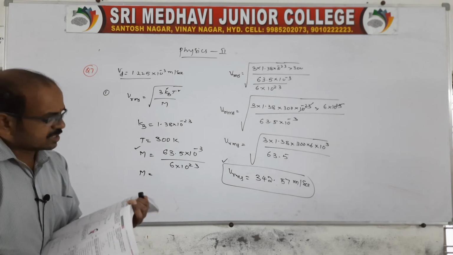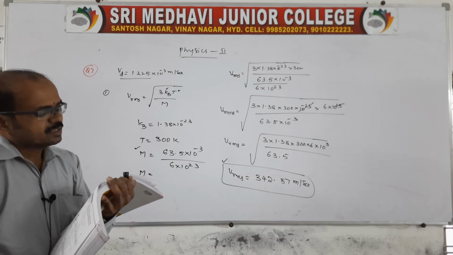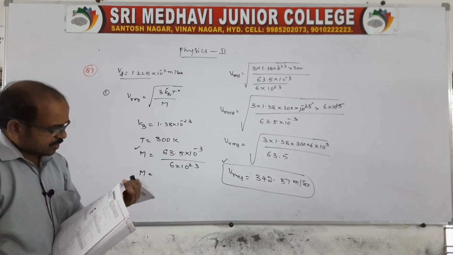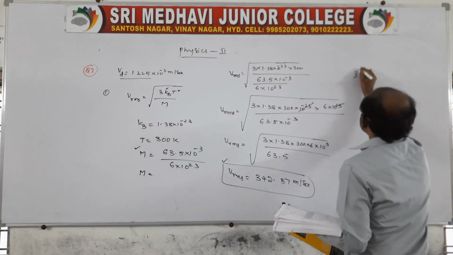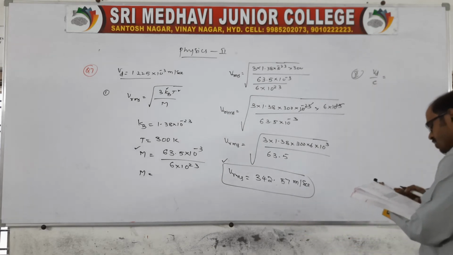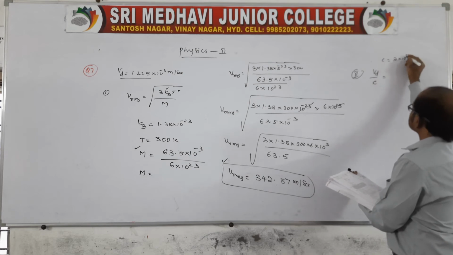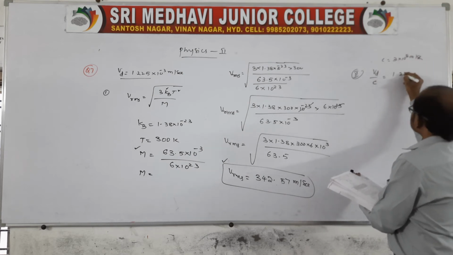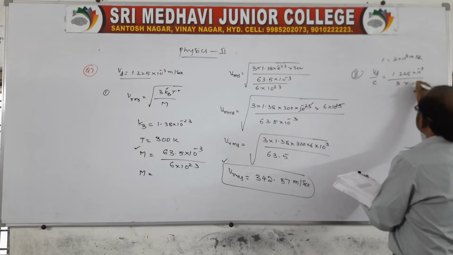The second one is asking for the speed of propagation of electric field along the conductor with the cause of the drift motion. So the second part is asking for the ratio of drift speed to the speed of light. We know the speed of light is 3 into 10 power 8 meter per second, and the drift speed we already know, so it is 1.225 into 10 power minus 3 by 3 into 10 power 8.